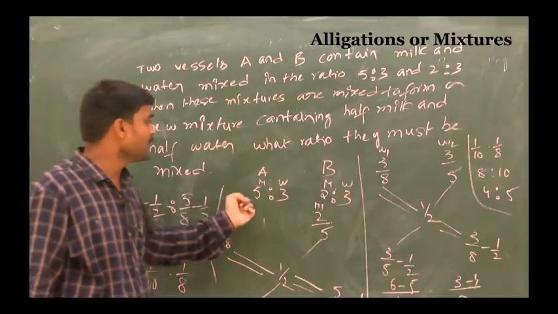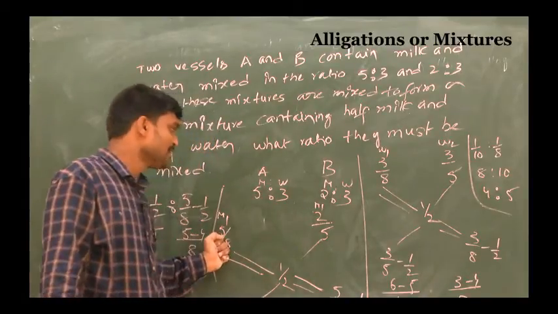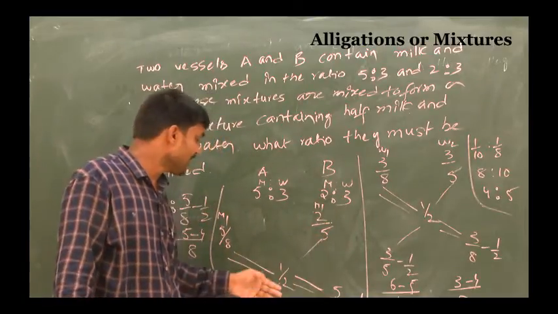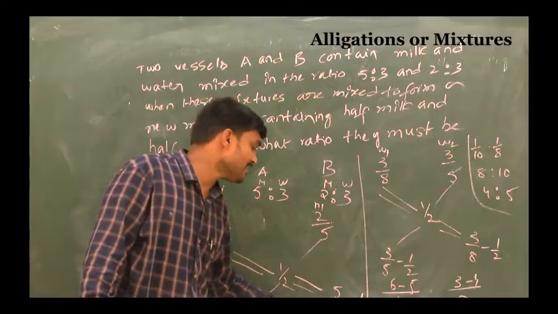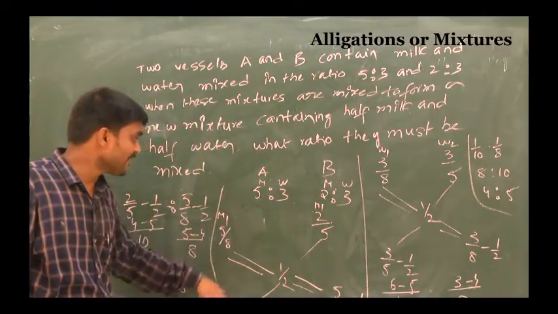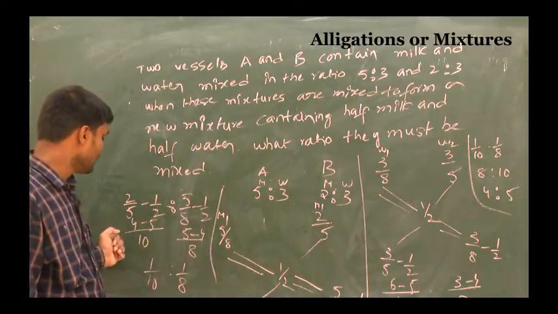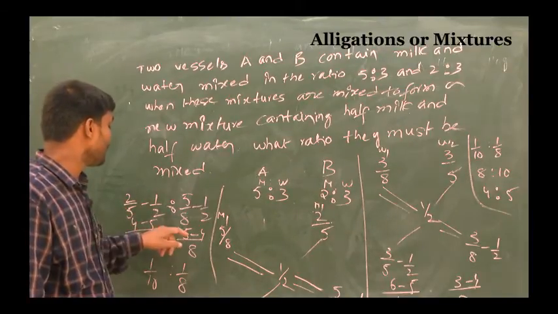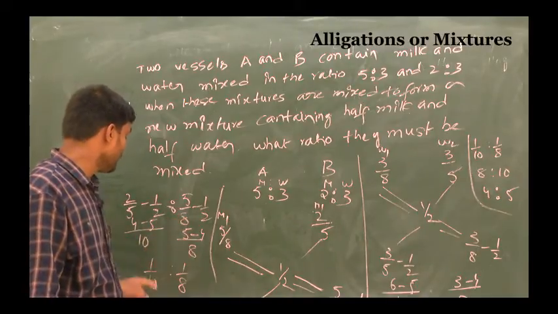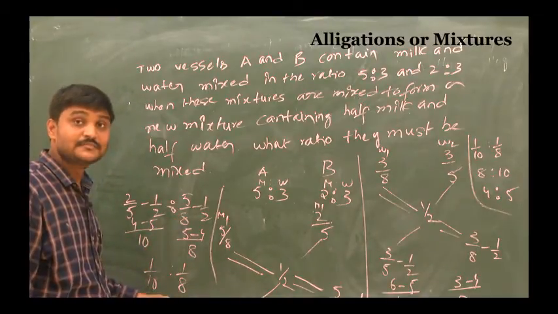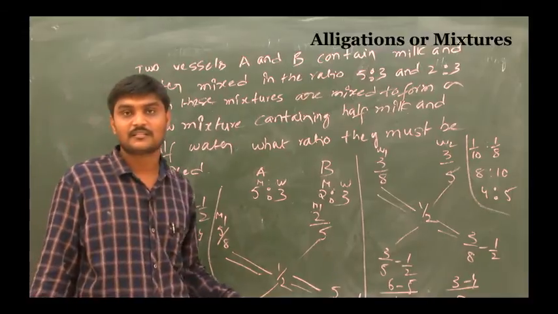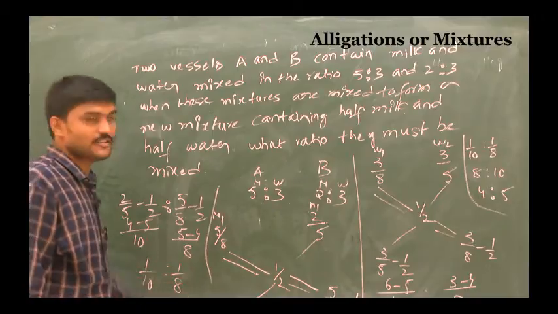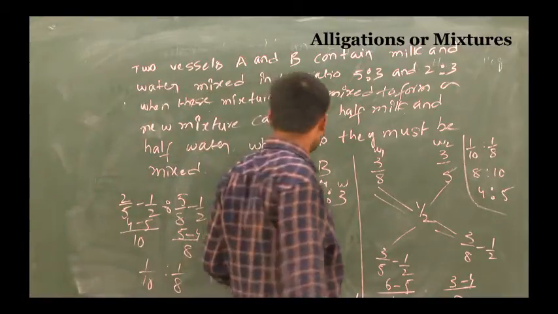So the milk part in A is 5/8, and in B it is 2/5. You can take half. So 5/8 minus 1/2, 2/5 minus 1/2. The LCM is 10. So 4 minus 5, and 5 minus 4. So 1/10, 1/8. So 8 is to 10, that is 4:5.